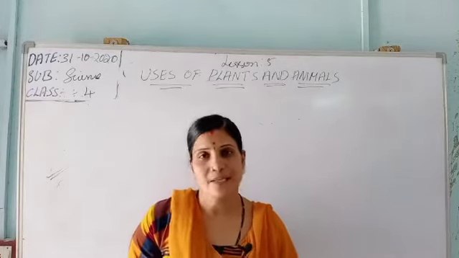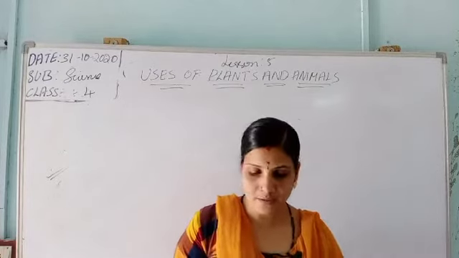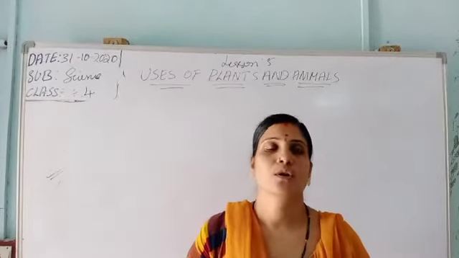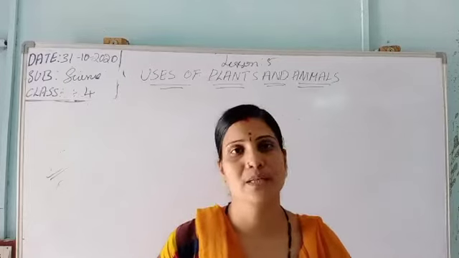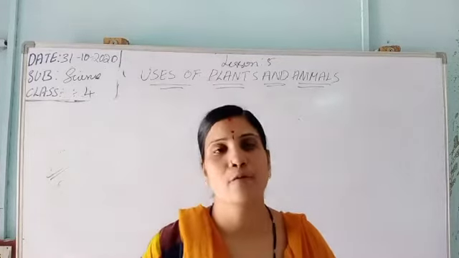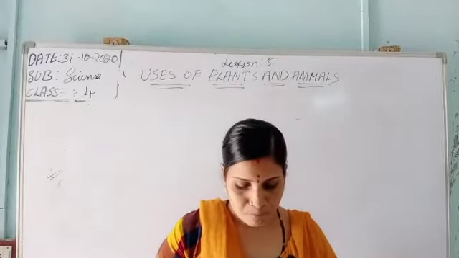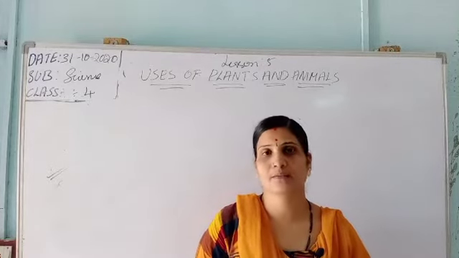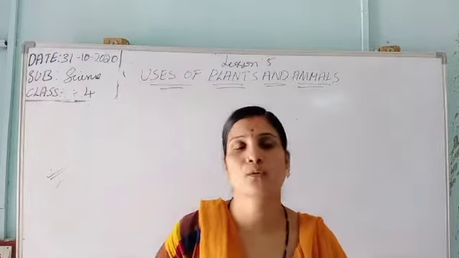Next we went to the fiber. It comes from the cotton plant, linen and jute. After that, paper, gum and rubber. After this all we went to the medicine. From the plants we get medicine. Nowadays we are using English medicine. Yesterday I matched some medicines: chinchano, tulsi, neem, garlic, chamagora. These are the plants which we matched with the diseases. With these medicines we will cure the diseases.